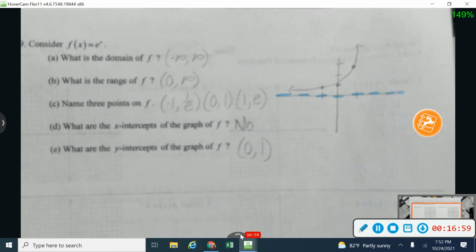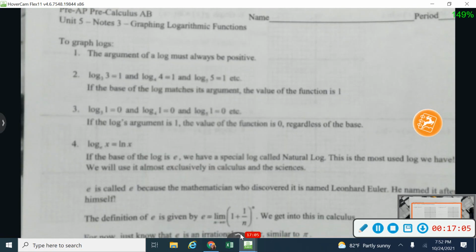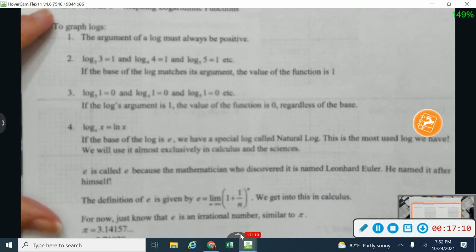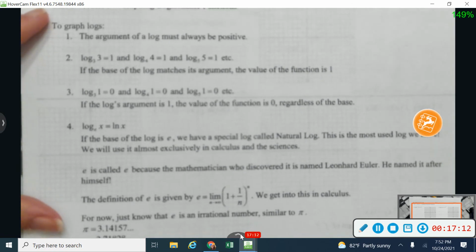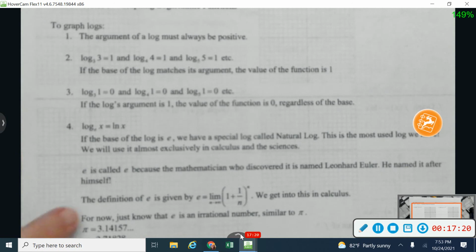Okay, flip over, and we're going to take a look tonight also at the graphs of our logarithmic functions. Let me give you a few minutes to read through these directions right here. This will give you a lot of information about logarithms. We haven't worked a lot with logarithms just yet, so it gives you some information about what the log with a base is, or a log to the first power, 0 power, all of those things. So pause the video for just a minute and read through those directions on 1 through 4.